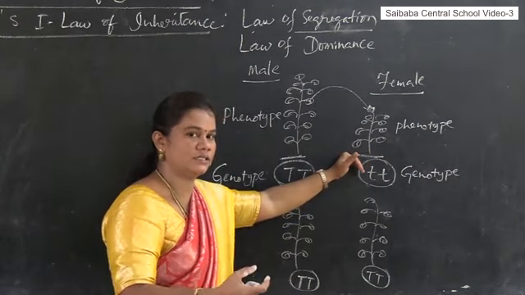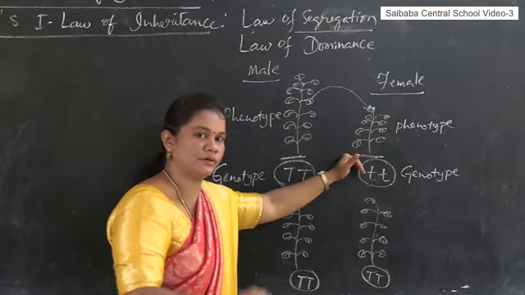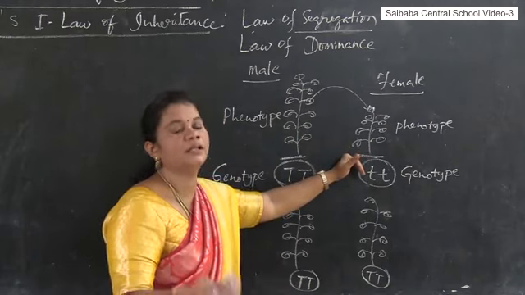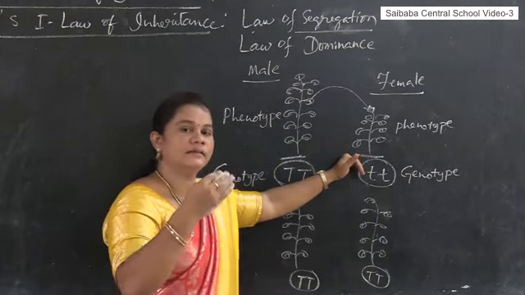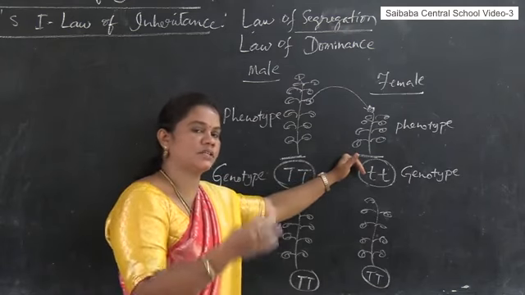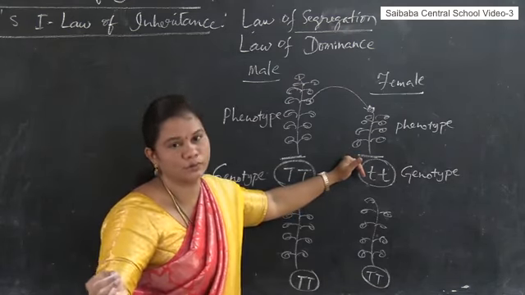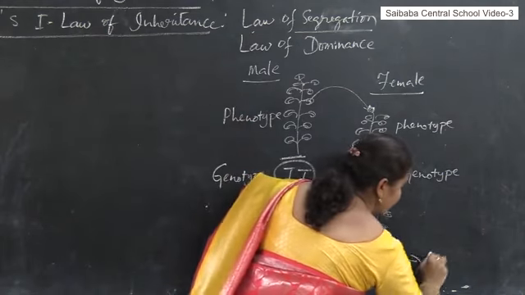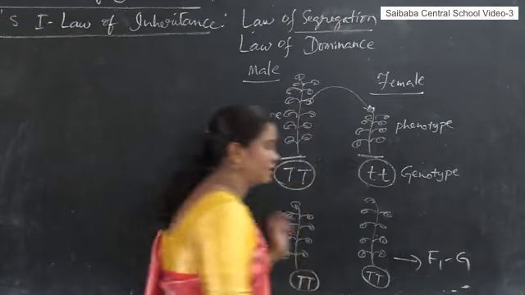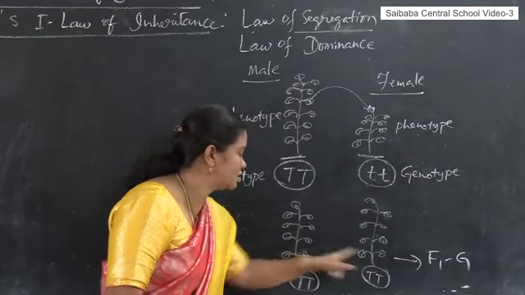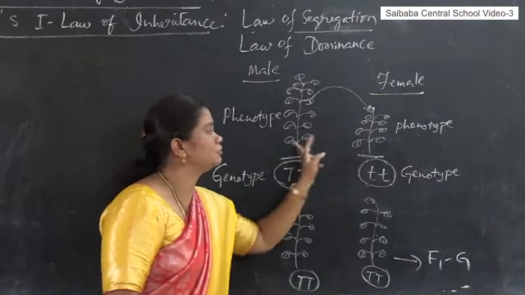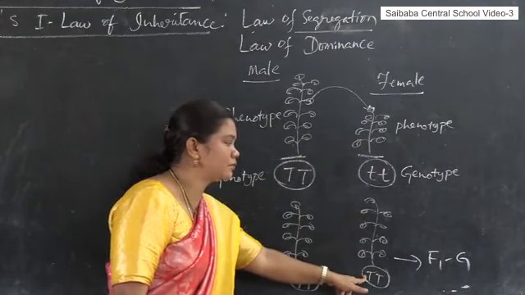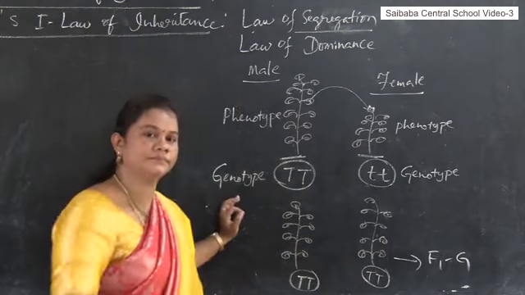When they give seeds, and those seeds were put in the soil, he was thinking that in the F1 generation some plants would grow tall and some would grow dwarf. But surprisingly, what happened in the F1 generation? What do you mean by the word F1 generation? The progeny which is formed by crossing two parental plants, right or not? So all the F1 progeny grew tall.